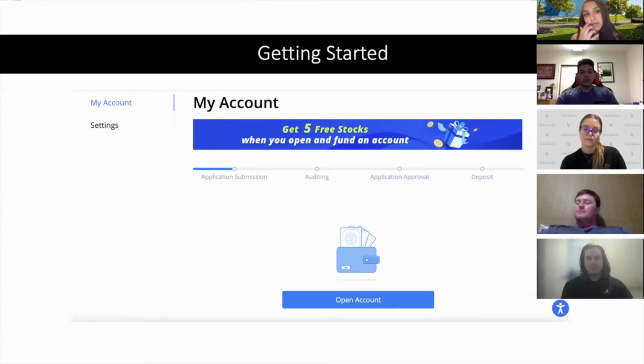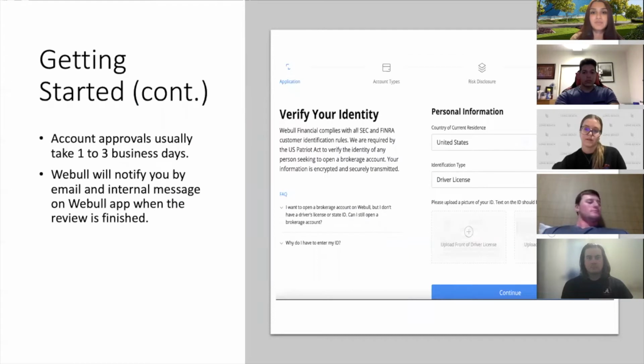So once you deposit money, you could earn up to 5 free stocks that Webull will choose which stocks they provide you. And then moving forward, you're going to enter your personal information after you press open account, and your financial information. So personal information is your name, number, social security information like that. And then after that, you will go into your financial information, and this checks what your risk level is and how important liquidity is and what your income and net worth is. And the account approval takes 1 to 3 business days.